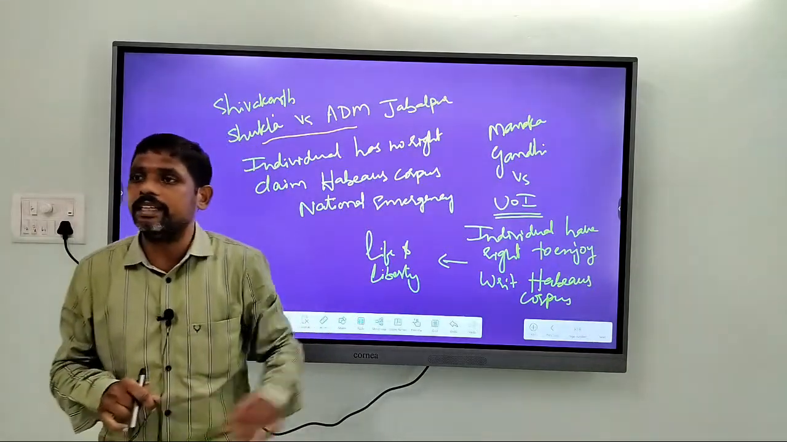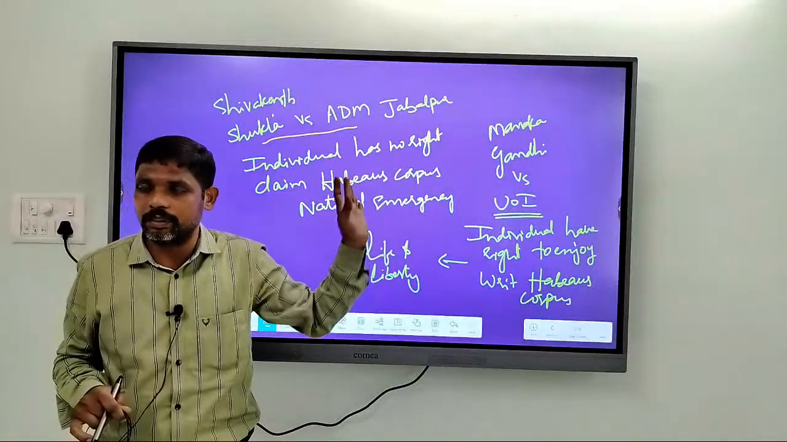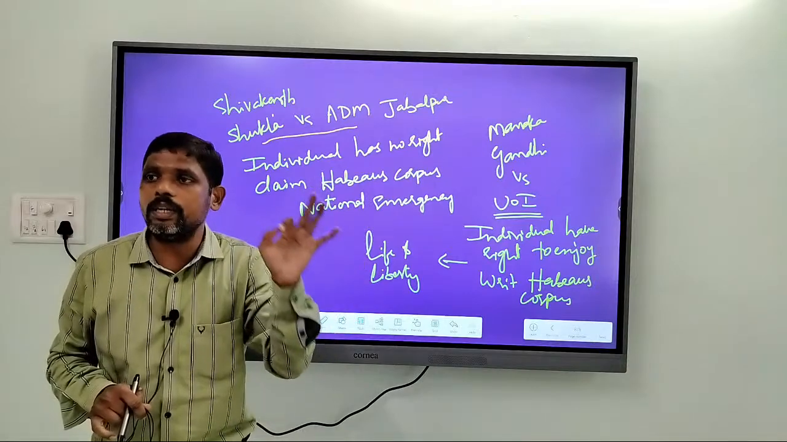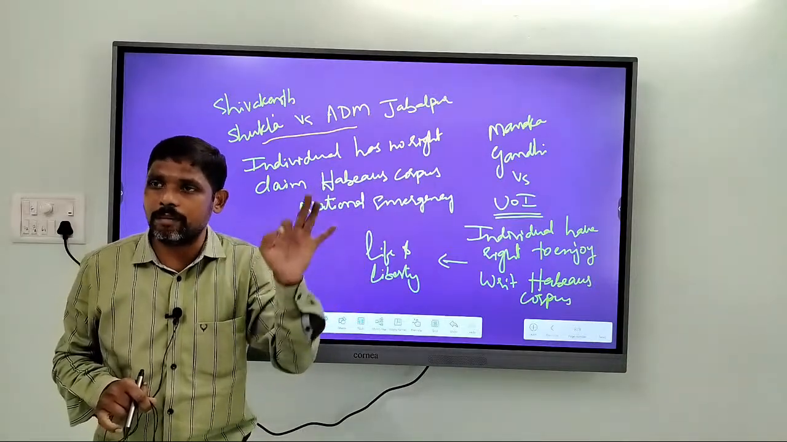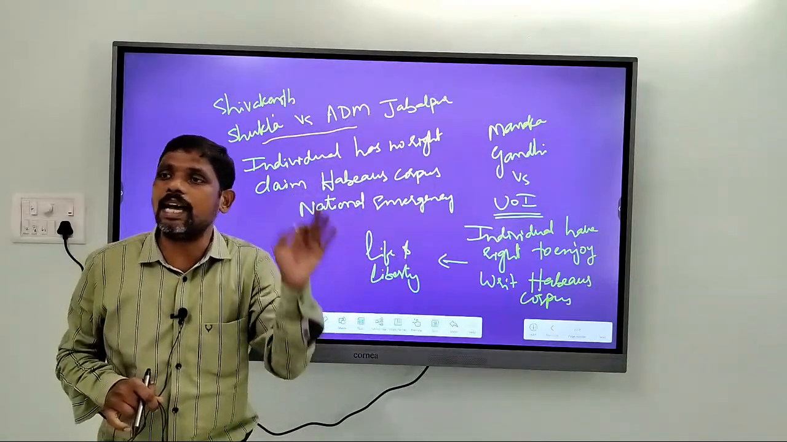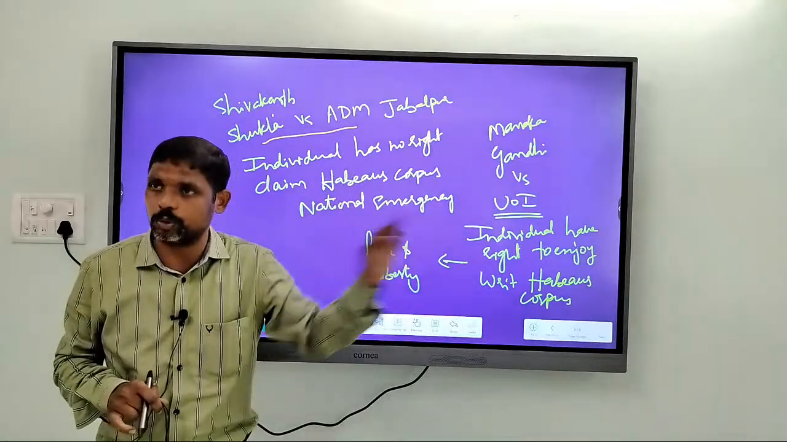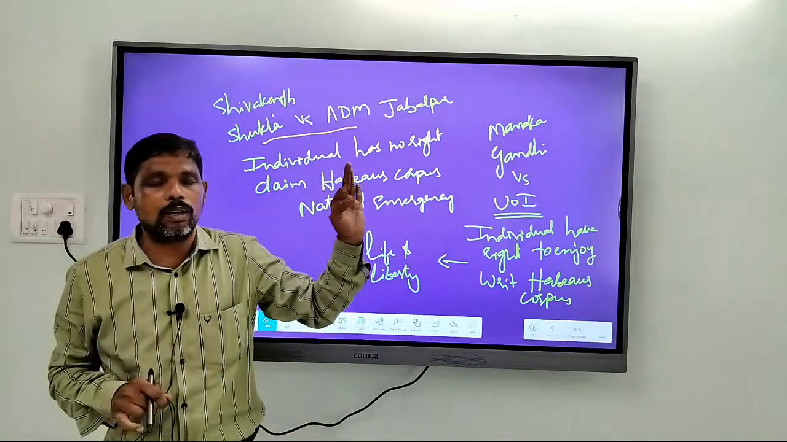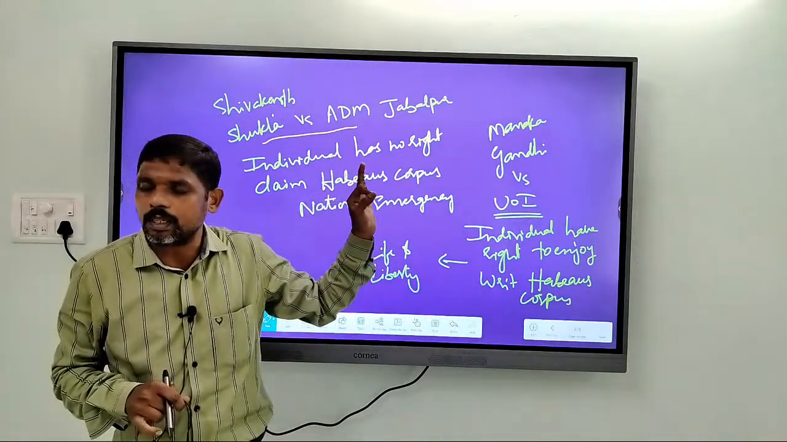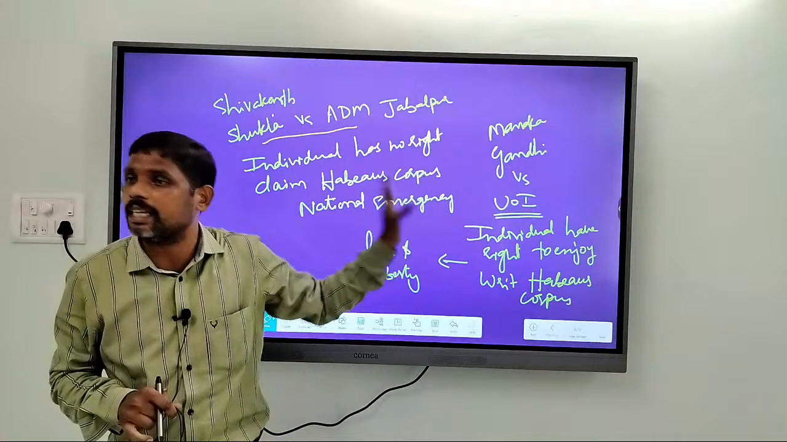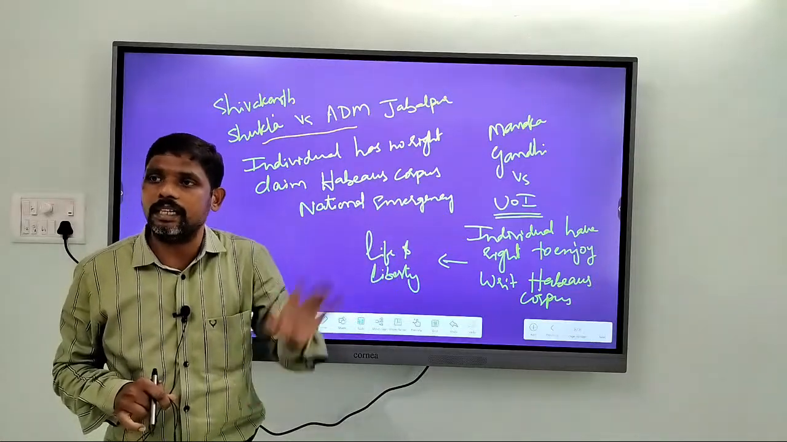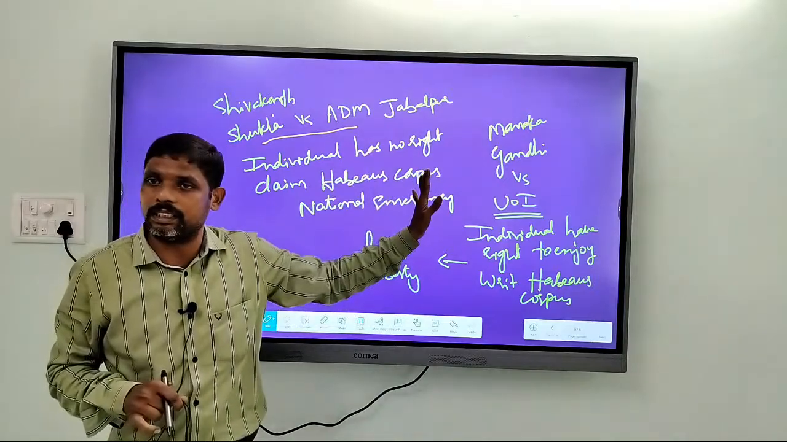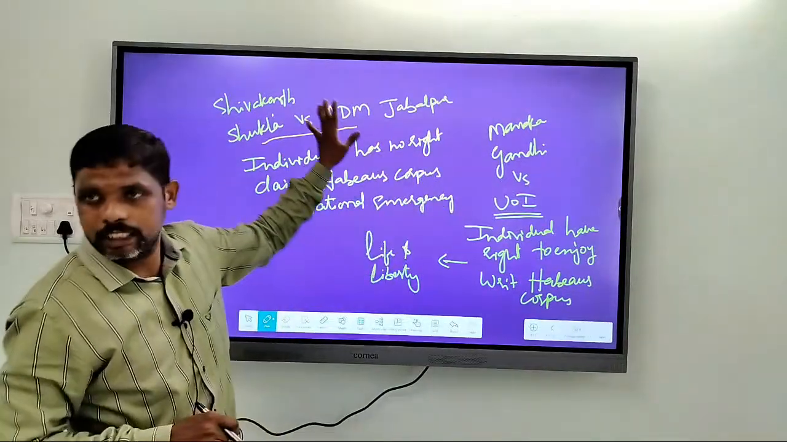So initially in Shivkant Shukla case, Shivkant Shukla versus ADM Jabalpur case, Supreme Court held that during national emergency, whenever emergency is imposed, the individual has no right to claim constitutional remedy. That is, the individual has no right to come to courts and seek remedies. Alright, that is, there is no guarantee for rights during emergencies. So this is what was said by Supreme Court in Shivkant Shukla case.